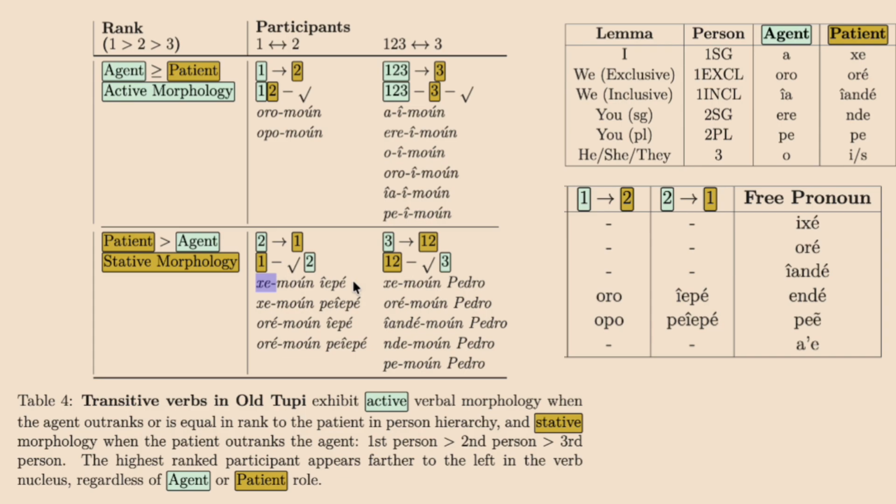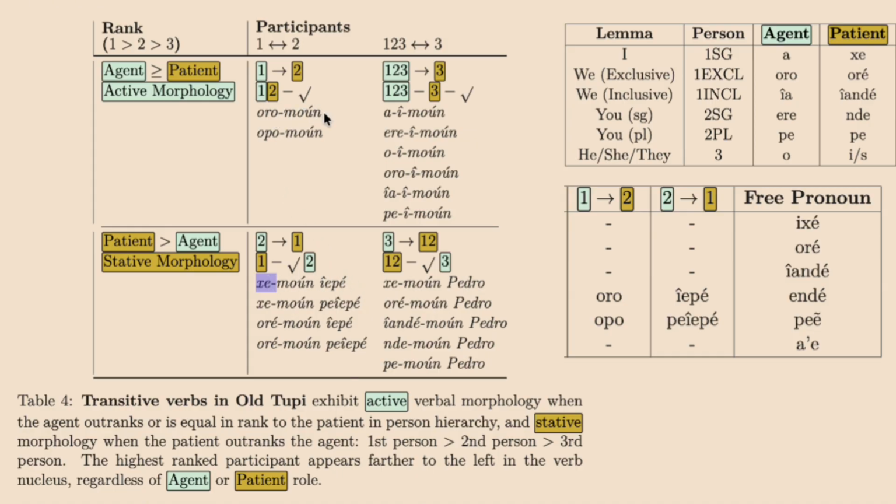Moun literally means to make black, but in the literature we see it's used as the verb for painting with genipapu. Genipapu in Brazil is a fruit. It's pretty delicious. You can drink the juice of it and eat it, but you can also make this black paint that stains your skin for like 2 weeks. And so they use this verb moun to say you painted me. So she moun yepe, you painted me.